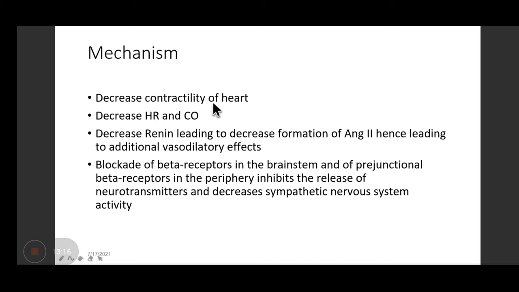Mechanism, you all know, decrease the contractility of heart, decrease the heart rate, decrease the renin by blocking the beta 1 receptor on the juxtaglomerular cells, blockade of beta receptors in the brain stem and of prejunctional receptors inhibit the release of neurotransmitter. So the beta 2 receptors which are present presynaptically, they are stimulatory in nature.